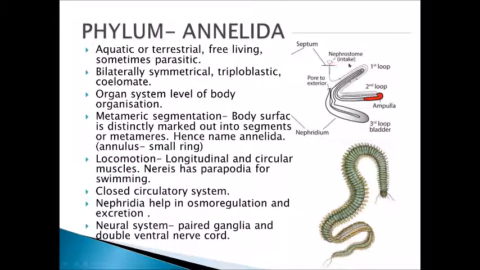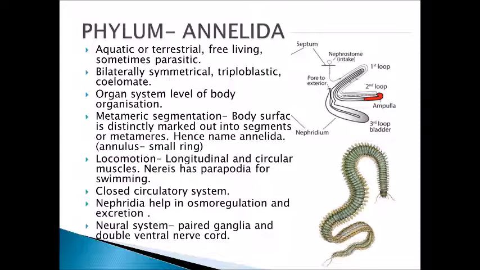It has a nephrostome from where the substance is taken inside and it passes through, and the excretory substance is given out through this pore, the excretory pore, to the outside. So this is the overall structure of a nephridium.